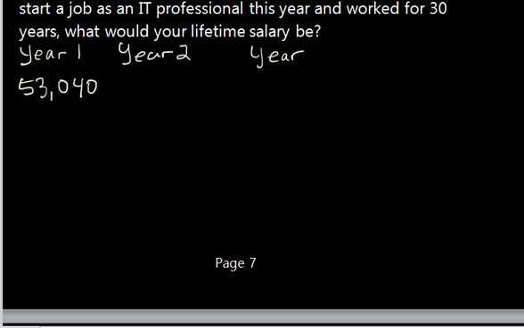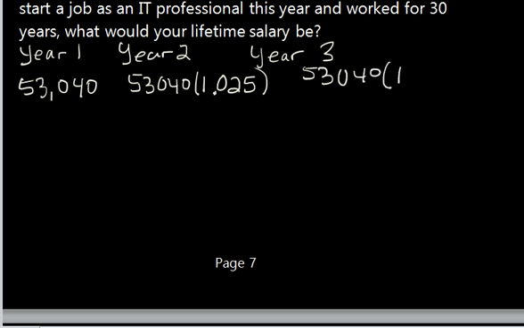In year 2, we have your base pay times your annual increase of 2.5%. So that would relate to 1 plus 0.025, which is 1.025. And then for year 3, if we were to continue on here, you have your base